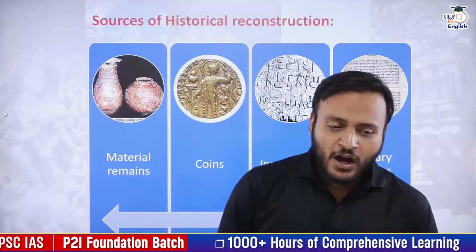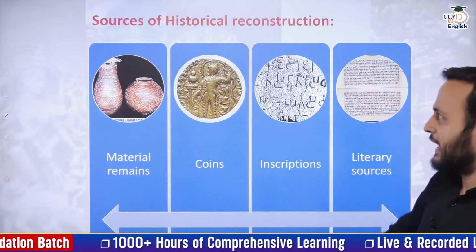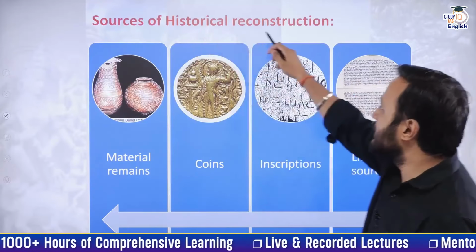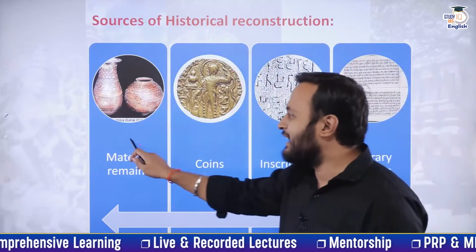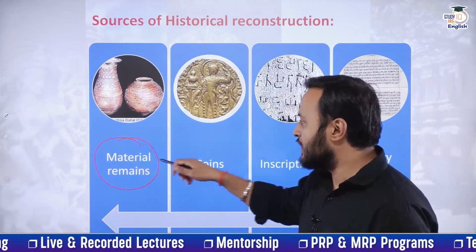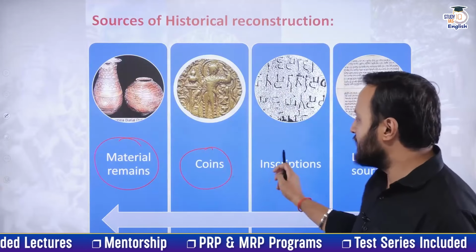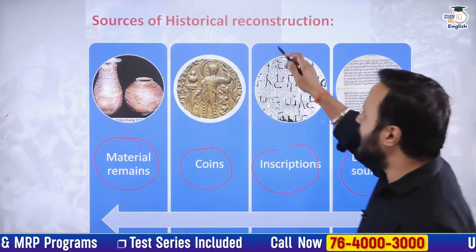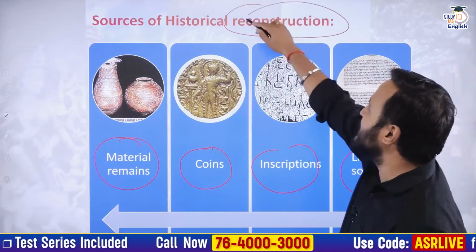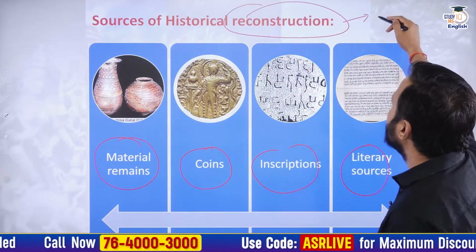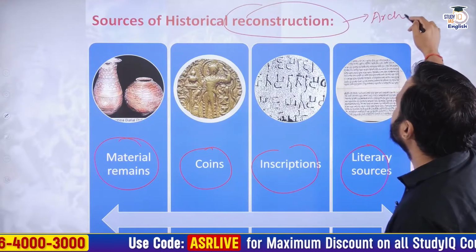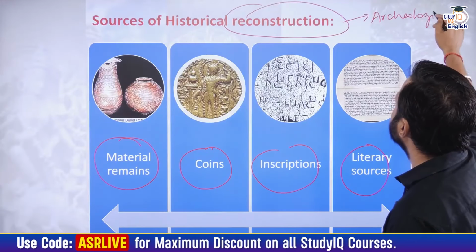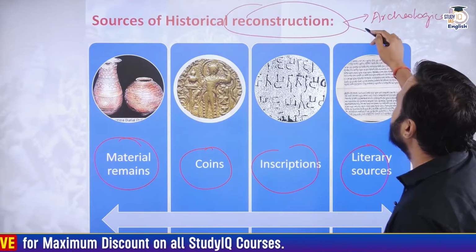Got it? Now let us understand with the help of this particular diagram the sources of the historical reconstruction. So mainly we can construct or reconstruct the history with the help of two different sources. And which are the two different sources? We have already understood in the previous lecture. That is the archaeological sources and the literary sources.